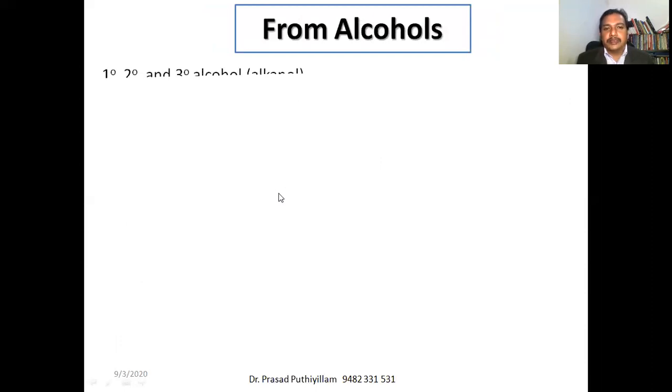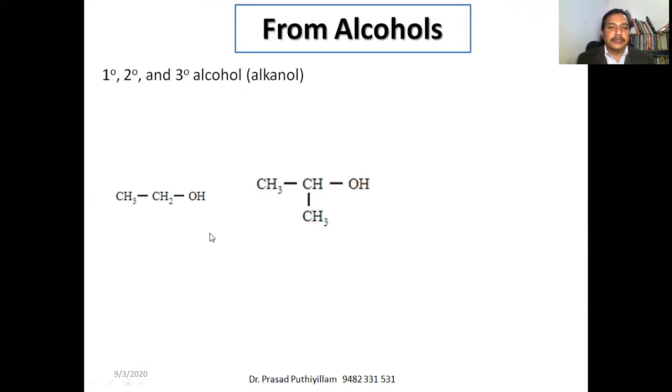Okay, before discussing the preparation from alcohol, let us see the reactivity of alcohol. So here this is a primary alcohol. Here the hydroxyl group is connected to a carbon which is connected to one more carbon atom. So this is a primary alcohol. This is a secondary alcohol, and the third one is a tertiary alcohol.